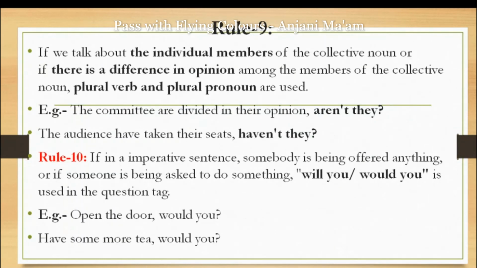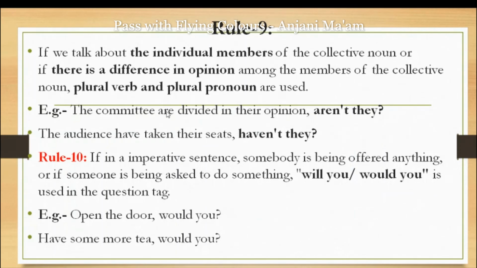Next, rule number 9. If we talk about the individual members of the collective noun, or if there is a difference of opinion among the members, then instead of using a singular verb and singular pronoun, we will use a plural verb and plural pronoun. Like "The committee are divided in their opinion." The committee is a collective noun, but because they are divided, each member has his or her own opinion. That's why "are," a plural verb, is used.